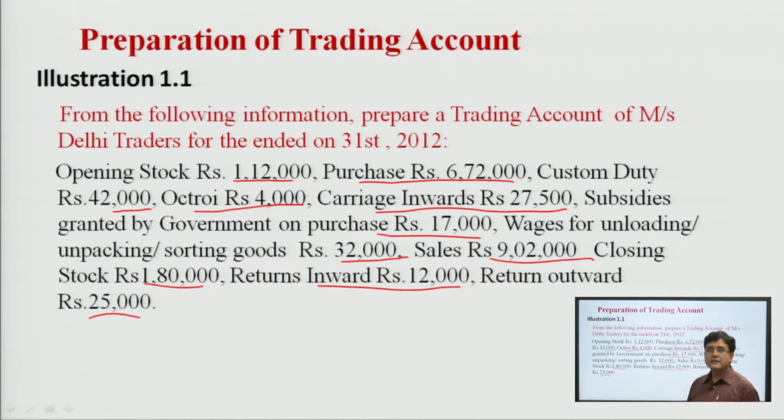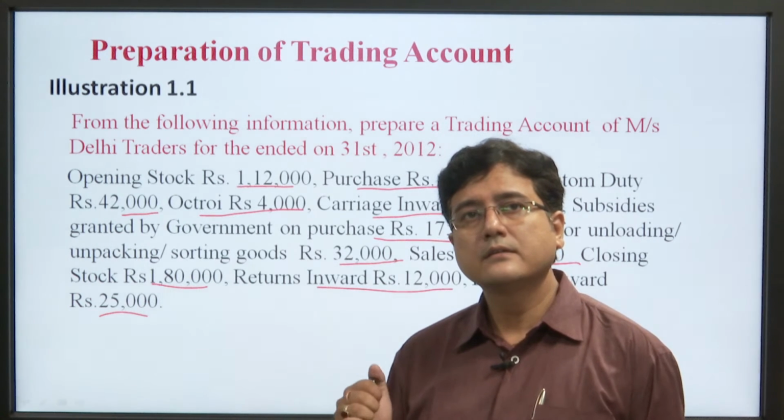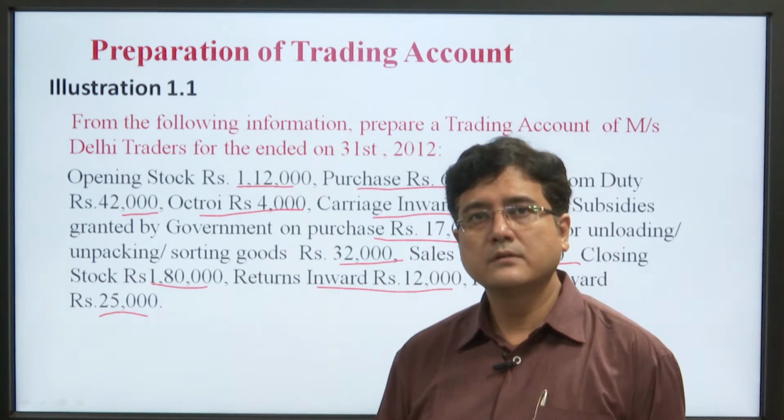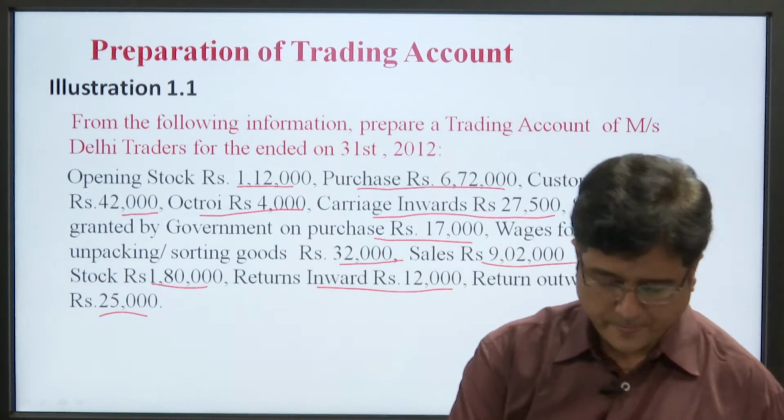These are the data given to you. So, you need to prepare the trading account with the help of these data.